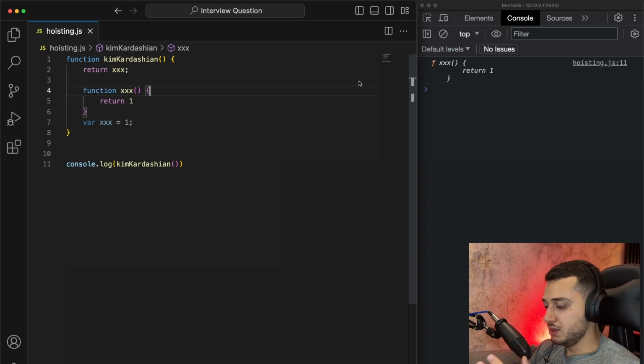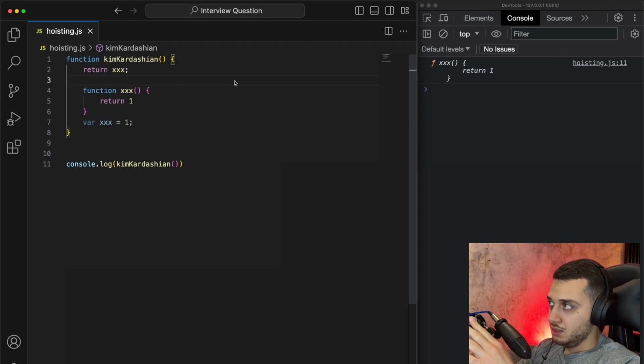And if you understand just the easy formulas of how JavaScript works under the hood, you can answer most of the interview questions connected with JavaScript. If you want a video about the function execution context and how it works, just write in a comment that you want this video and that you like this video, and I will make one and explain how it works, and you will understand this process in more detail under the hood.